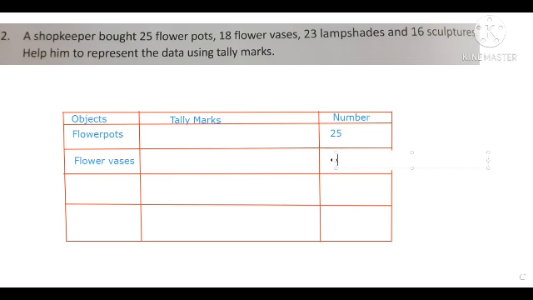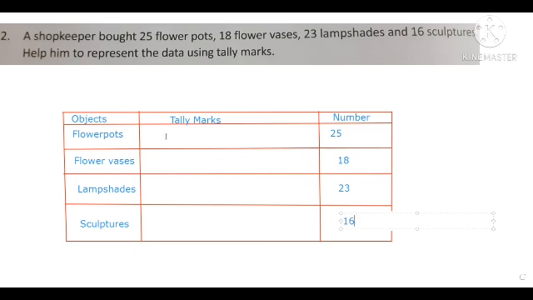Number is 18. Third item that we have is lampshades, and the number that we have is 23. And the fourth item that we have is sculptures, and the number that we have is 16.